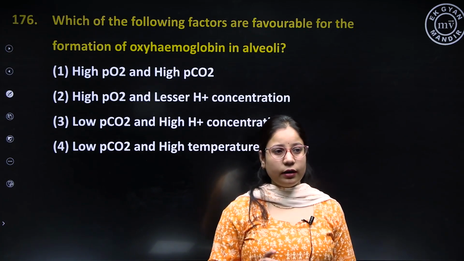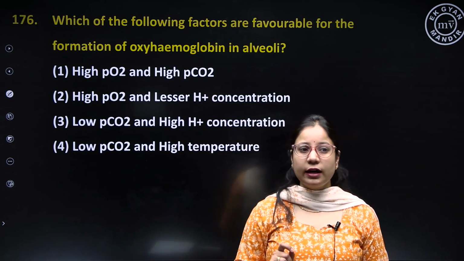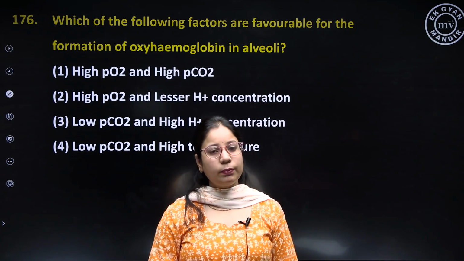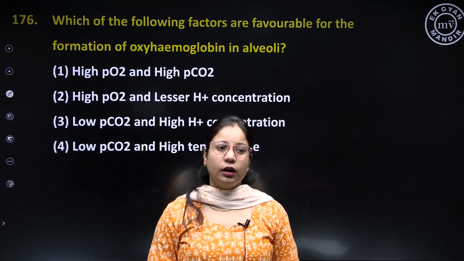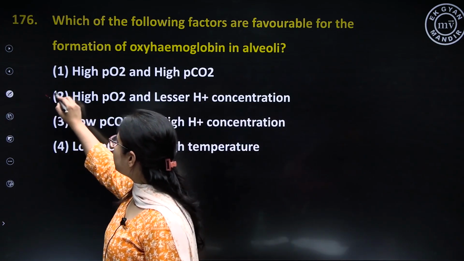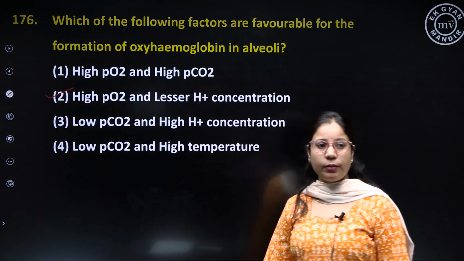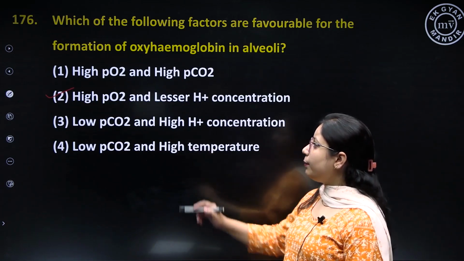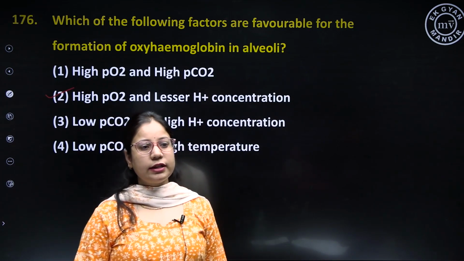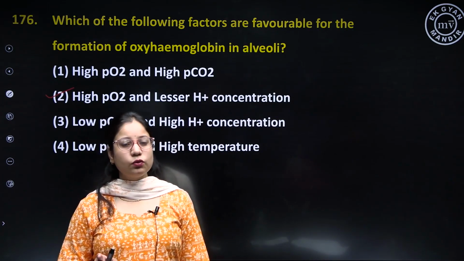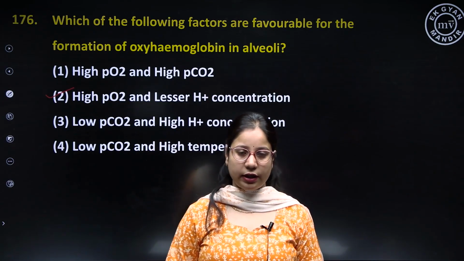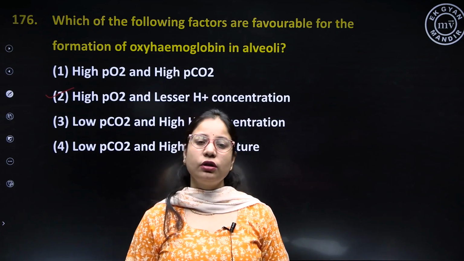So here the question is asking which of the condition will favor the formation of oxyhemoglobin. So obviously if the partial pressure of oxygen will be higher, the formation of oxyhemoglobin will be favored. So the answer to this question is option number 2. So high partial pressure of oxygen and lesser H plus ions concentration, because H plus ion concentration will increase when in the body there is higher concentration of carbon dioxide,